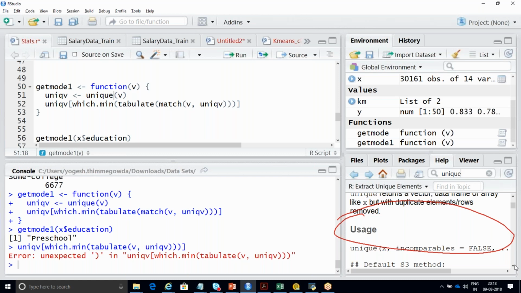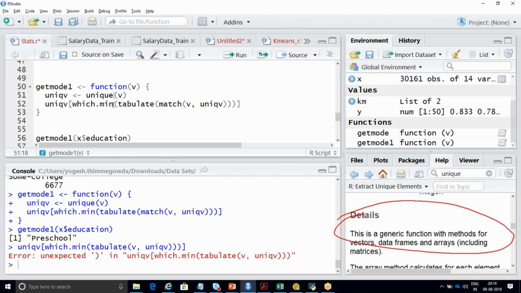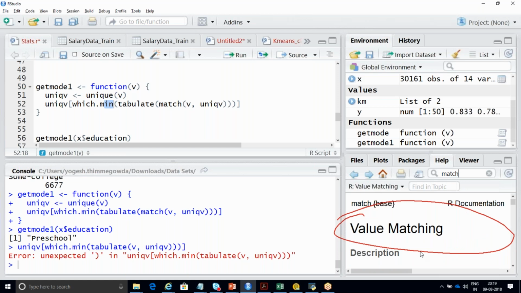Yeah, in the help section. See, value matching. It is matching your value. Yes, it will match the value with respect to first matches of its arguments in its second one. This match will be matching with respect to this particular variable, whether it is a part of this variable.